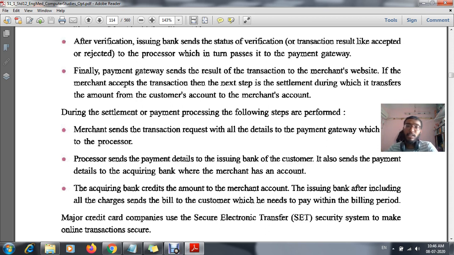These are the transactions done with your credit card. Two kinds of transactions are mainly done. The first one is authorization, and the second one is settlement.